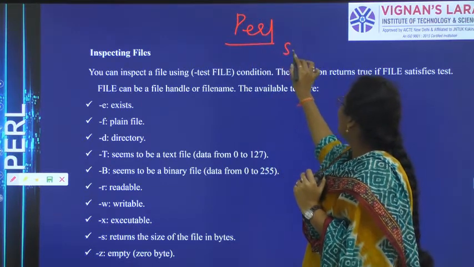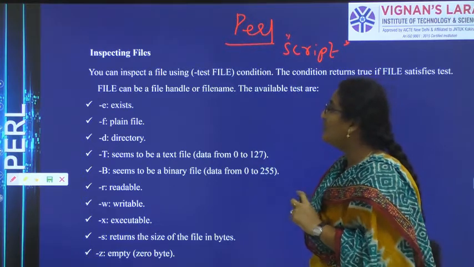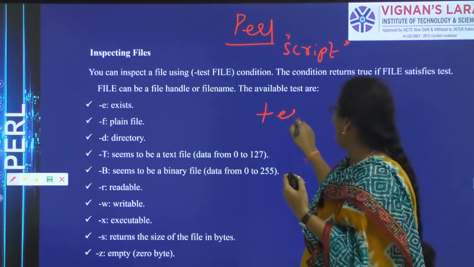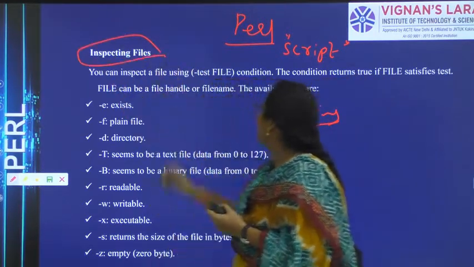Perl programming is script programming. In any script programming, how can you test a file? Testing a file is nothing but inspecting the file.